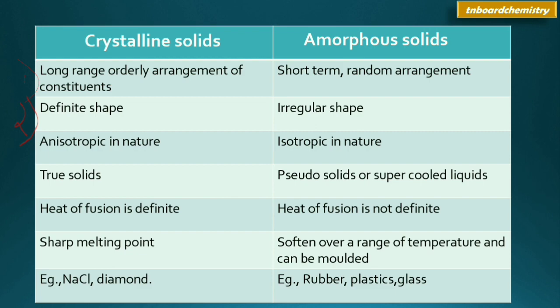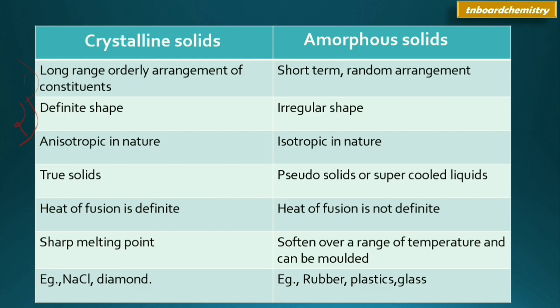Then the next point is heat of fusion is definite in crystalline solids, and the opposite, heat of fusion is not definite in amorphous solids. First, to understand this point, we have to know what heat of fusion is.